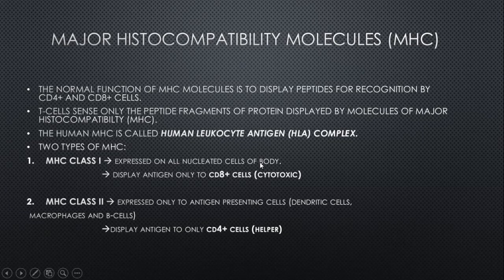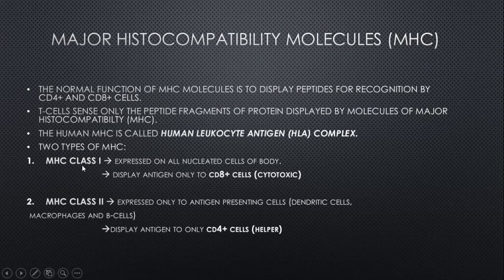When MHC class 1 binds antigen to its surface, it only activates CD8 plus cells, that are cytotoxic T cells. While MHC class 2 is only expressed on antigen presenting cells. These are dendritic cells, macrophages, and B cells that display antigen only to CD4 plus cells, that are helper cells. So MHC class 1 activates CD8 plus cytotoxic T cells, while MHC class 2 activates CD4 plus helper cells.